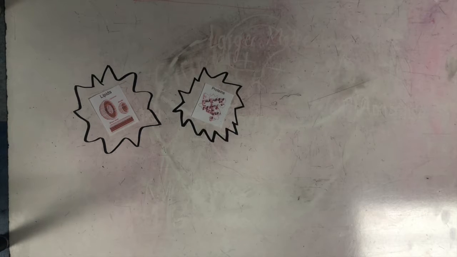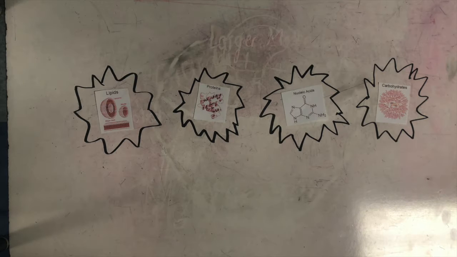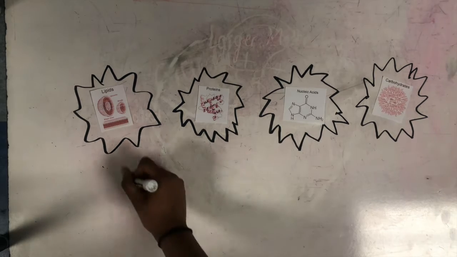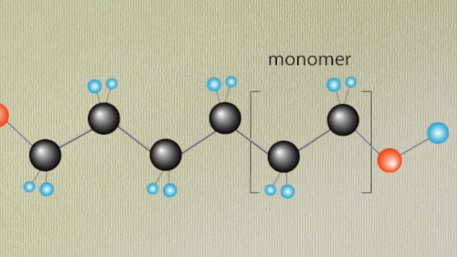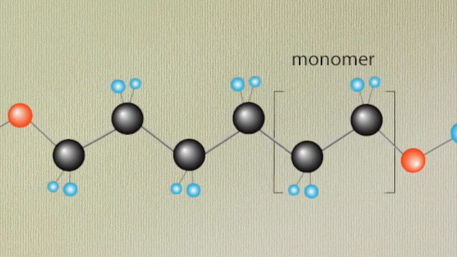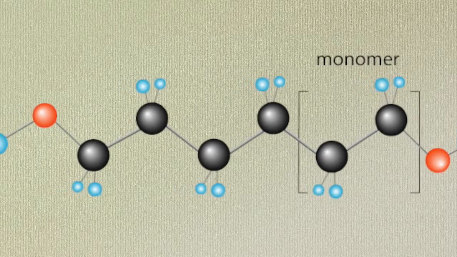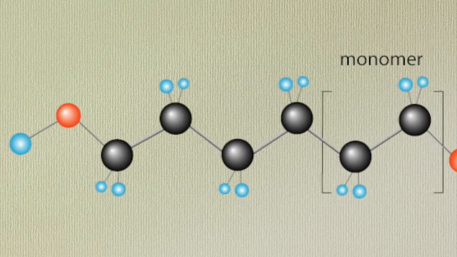While the number of elements in the body is limited, the body produces a huge variety of biomolecules, and many of them are macromolecules like proteins, nucleic acids, carbohydrates, and lipids. Most macromolecules are polymers, and both the polymers and monomers of macromolecules have uses in the body, so the body continues to make both the polymers and the monomers.